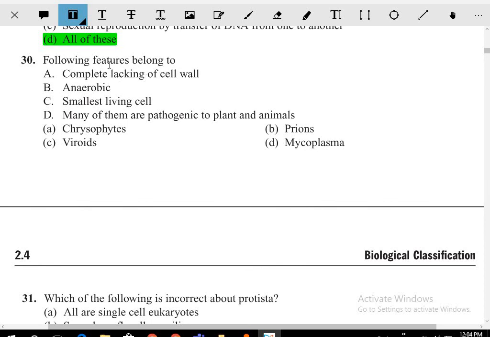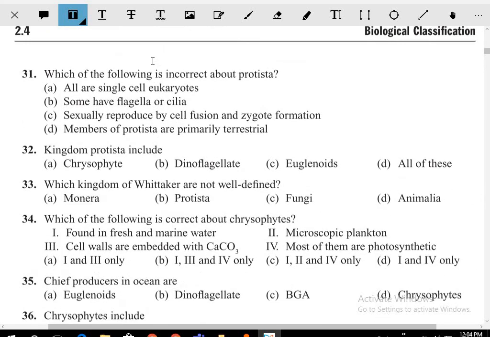The following features belong to what? Complete lack of the cell wall, aerobic, smallest living cells. तो ये पूरे features किसके हैं? Mycoplasmas.